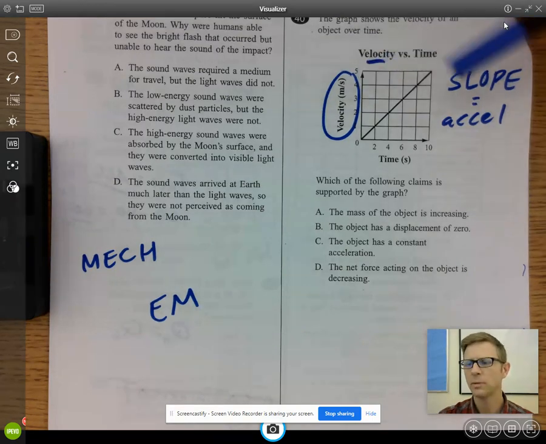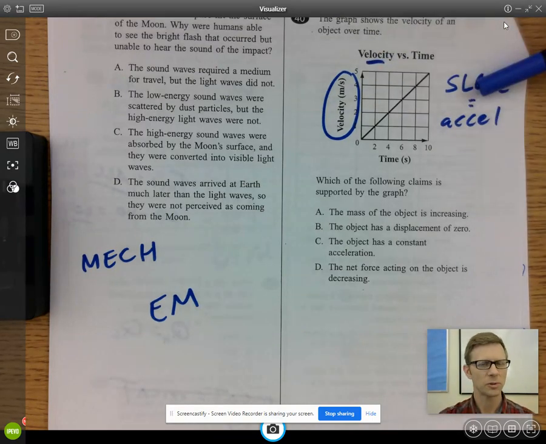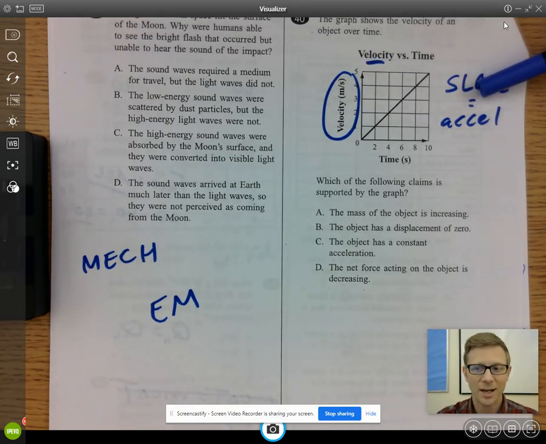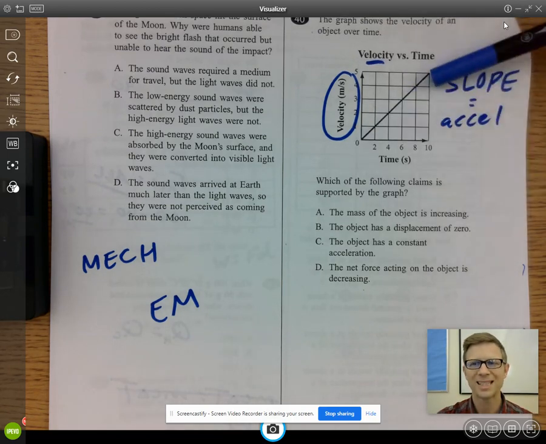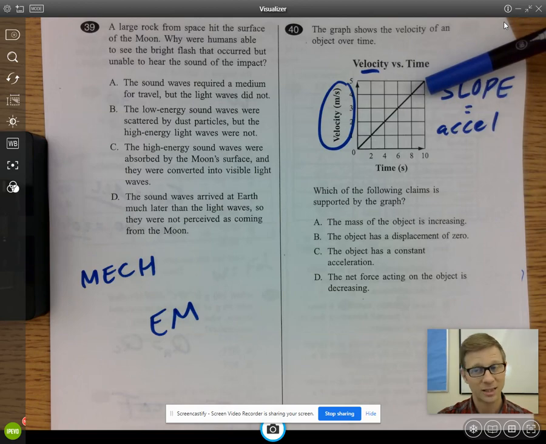Number 40, velocity. Velocity, slope, acceleration. That's what you're supposed to think. If you didn't know that, it's okay. Now you're remembering. So when I look at this, I see a constant slope. Therefore, the acceleration is not changing. It does have an acceleration. The velocity is increasing, but it's increasing constantly. So the answer is C.